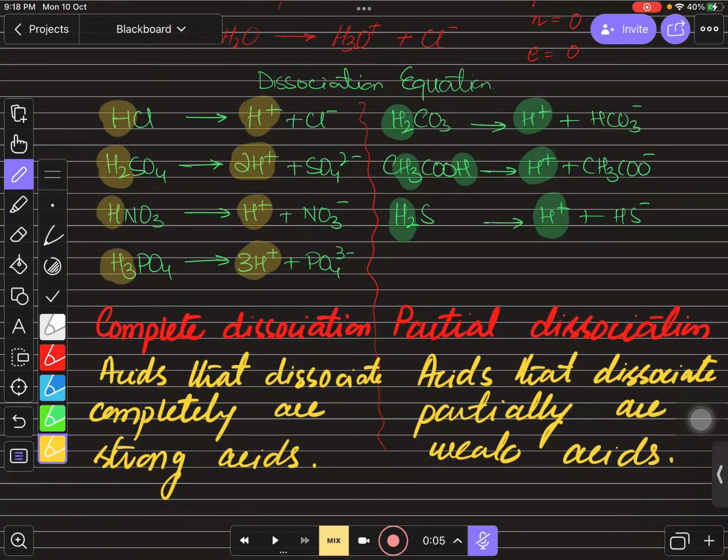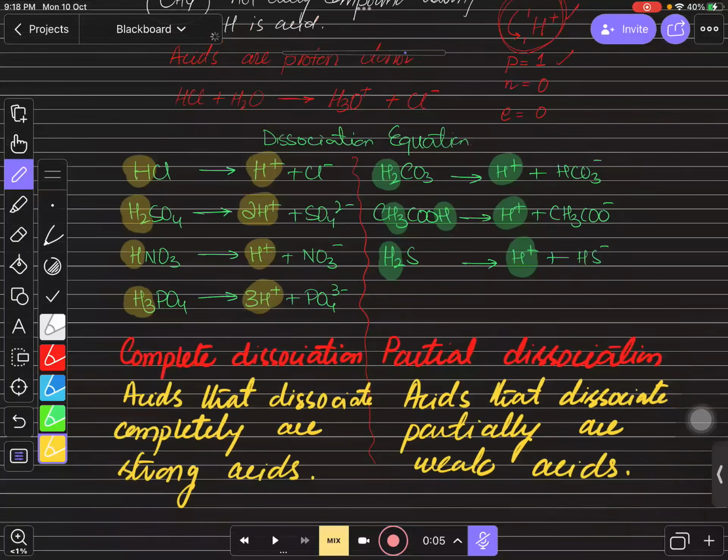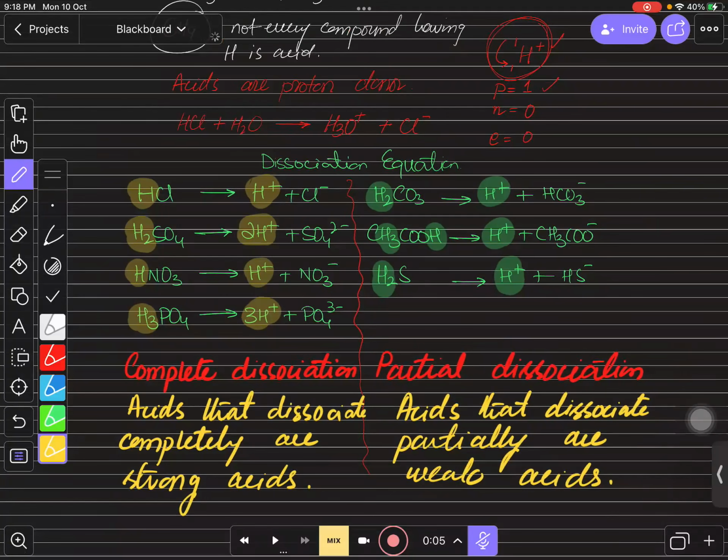So this is a very important definition to remember. Partial dissociation or complete dissociation comes in the paper a lot, children, very often. A one mark definition comes very often in the paper, so you need to remember this as well. Remember the definition of acids, remember the definition of weak and strong acids. They can ask you in the exam, and this is a very consistent part of the exam. So you need to remember the definition over here.